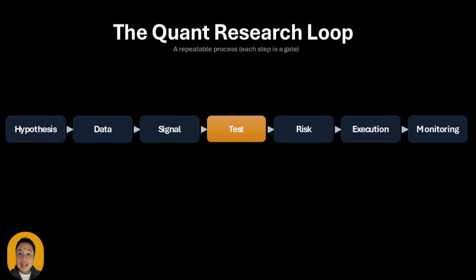Each step is a gate. If you fail one gate, you don't move forward. And here's the big mindset shift. Quant research is not "find a strategy." Quant research is "build evidence and eliminate mistakes." Your edge is often not a magical signal. Your edge is the discipline of this loop.